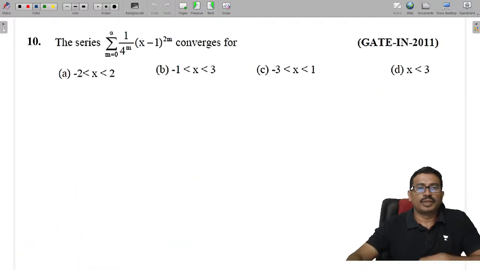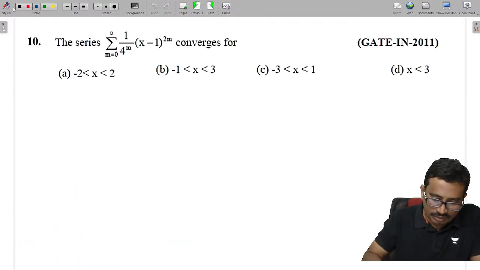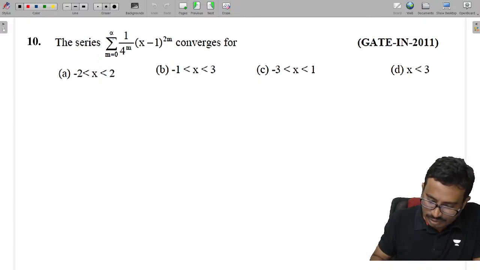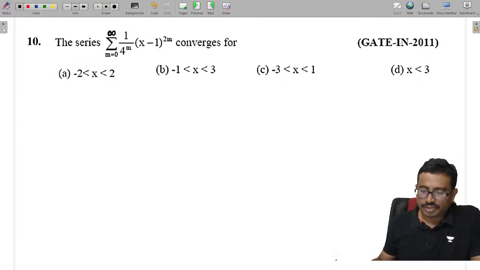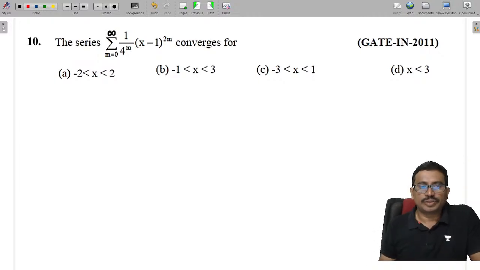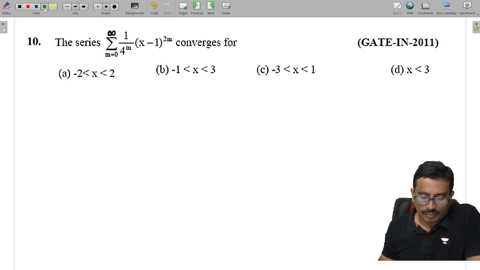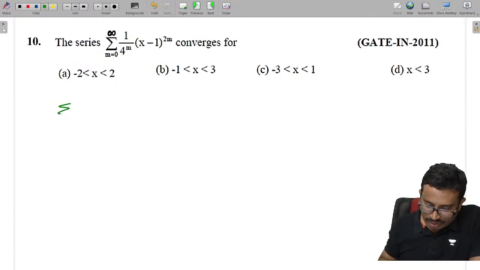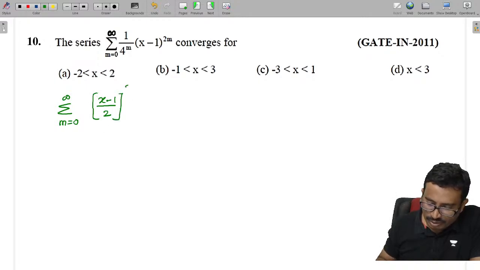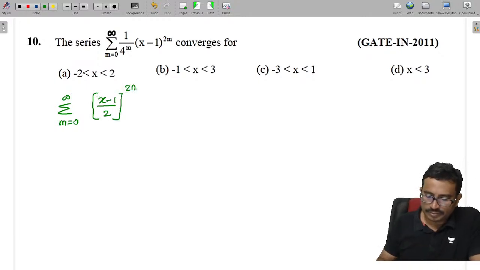Next, the series shown in the figure will converge to what? Under what condition will this series converge? That means m goes from 0 to infinity, which is given as sigma, m is from 0 to infinity, I can say this as x minus 1 by 2, and whole power 2m I can write now.